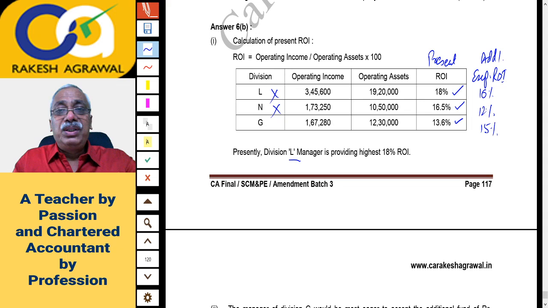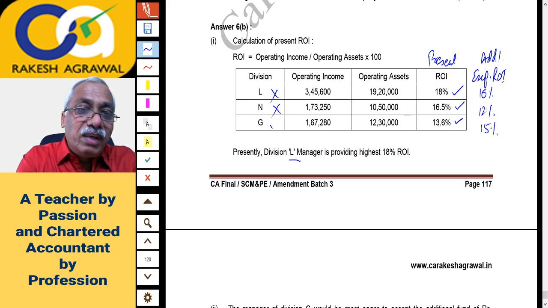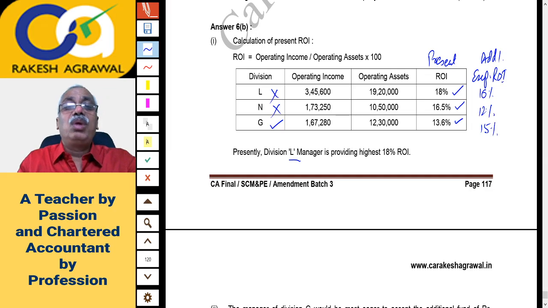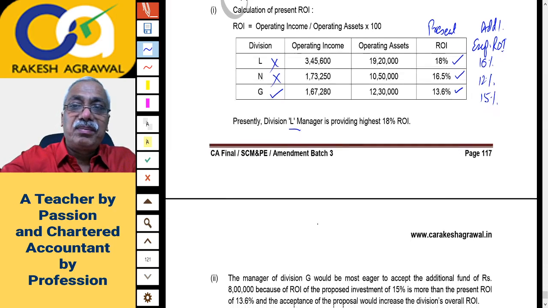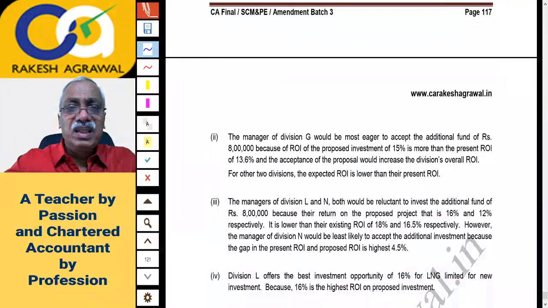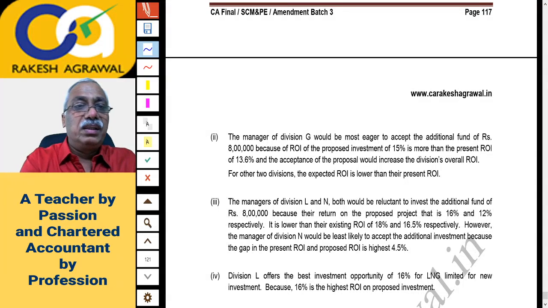However, division manager G, his present ROI is 13.6% and the new ROI on additional investment is 15%. So the two together will take his overall ROI up. So who would be more eager to invest? G would be more eager to invest. That is the answer. Okay. Answer must be written there. Okay. The answer is written here.